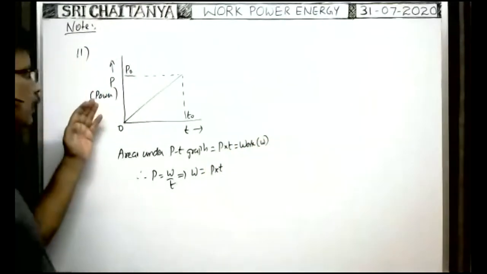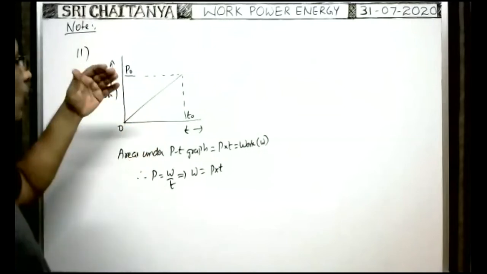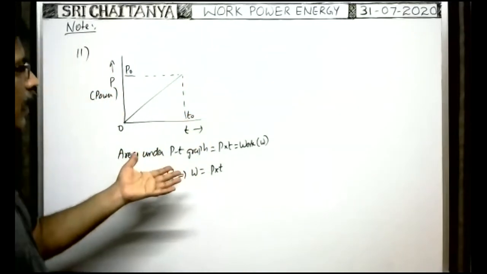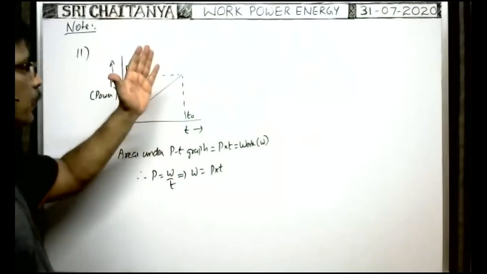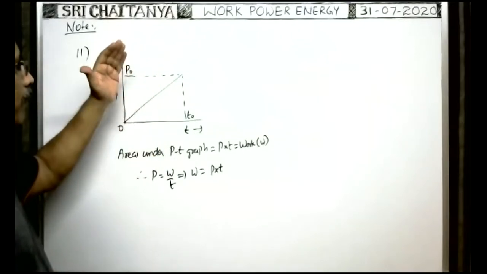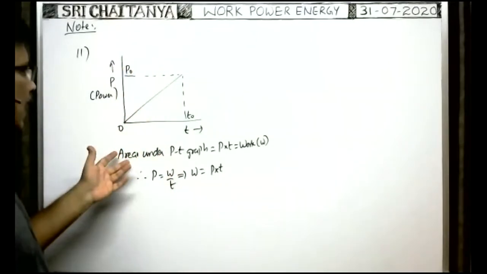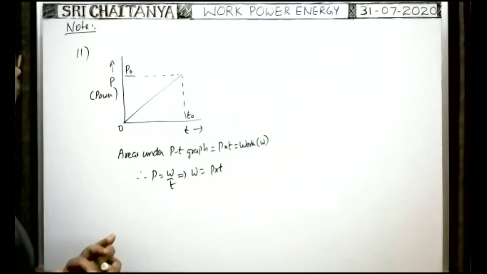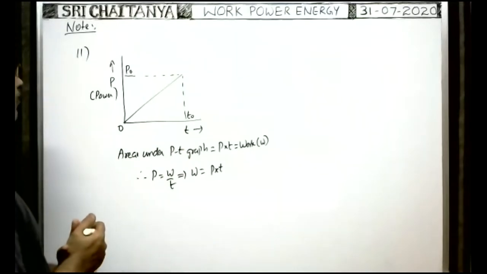So sometimes you will be given a power-time graph and asked, what is the total work done? Up to 10 seconds, up to 20 seconds, like that they may ask. Up to whatever time they ask for the work done, up to that time you find the area under the power-time graph. That gives the amount of work done.